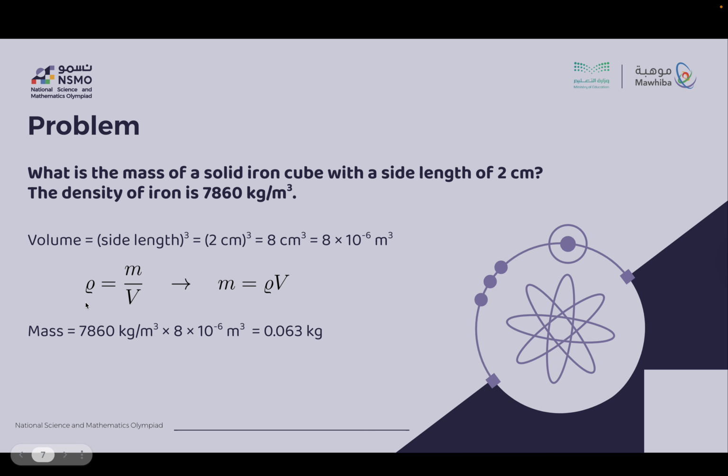Now, we know that the formula is ρ equals m over V. If we rearrange the formula, we get that m equals ρ times V. So, in order to get the mass, we simply have to multiply the density with the volume. So, the mass will be the density, which is 7,860 kilograms per cubic meter, multiplied by the volume, which is 8 times 10 to the minus 6 cubic meters as we calculated previously. Multiplying these two numbers, we get the final mass, which is 0.063 kilograms.